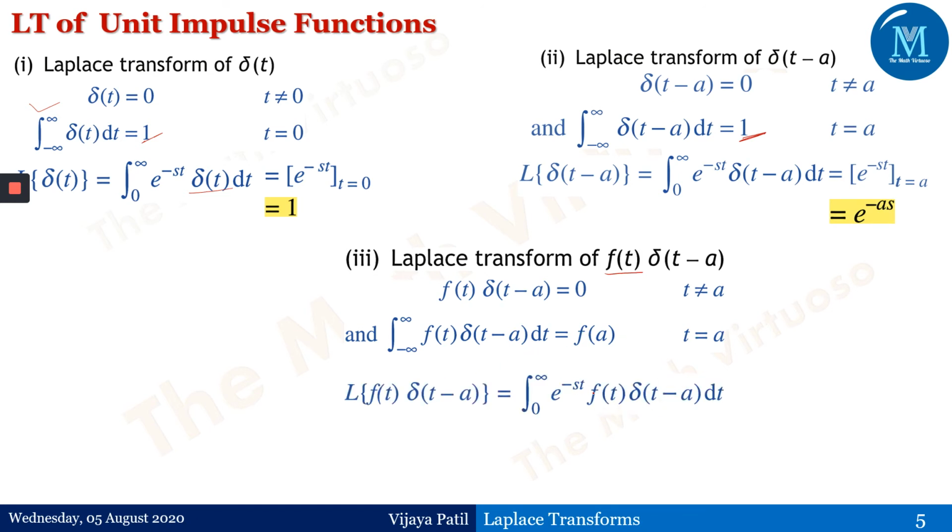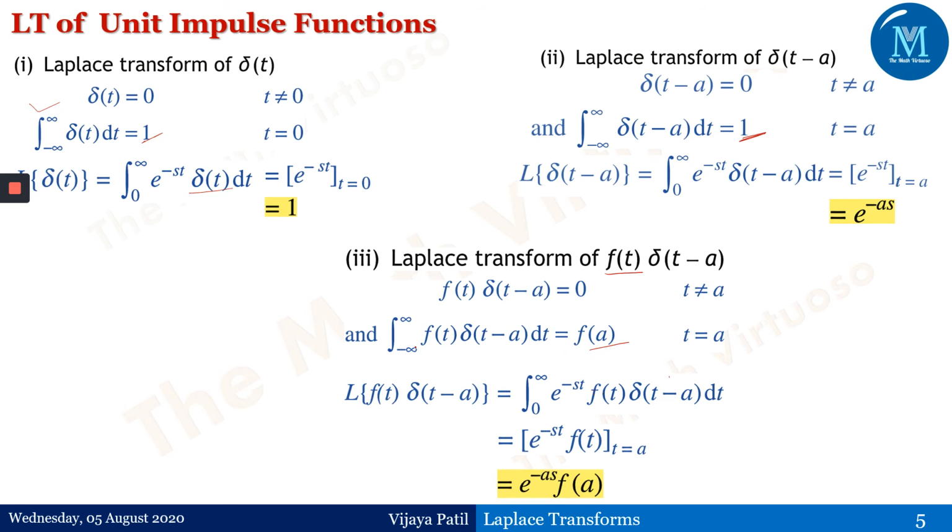And this is just by the definition of a Laplace transform. If you observe, the definition of a Laplace transform will give me f of t into delta t minus a. Putting this value here, it is e to the power minus st f of t delta t minus a, and therefore it is e to the power minus as into f of a, because I'm replacing this t by my a here.